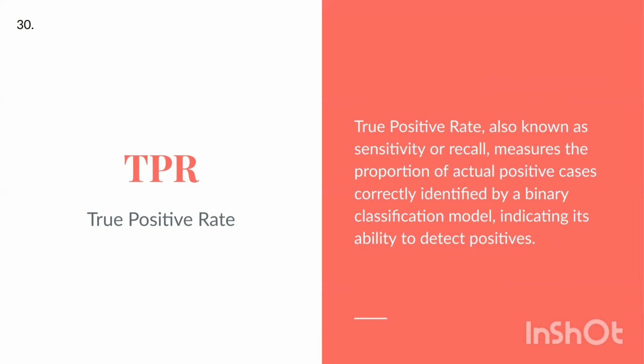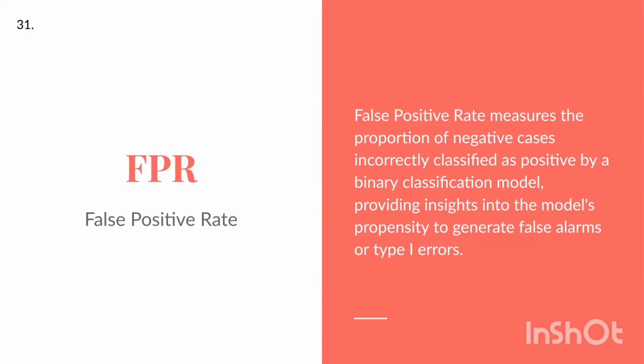TPR, true positive rate. True positive rate, also known as sensitivity or recall, measures the proportion of actual positive cases correctly identified by a binary classification model, indicating its ability to detect positives. FPR, false positive rate. False positive rate measures the proportion of negative cases incorrectly classified as positive by a binary classification model, providing insights into the model's propensity to generate false alarms or type 1 errors.